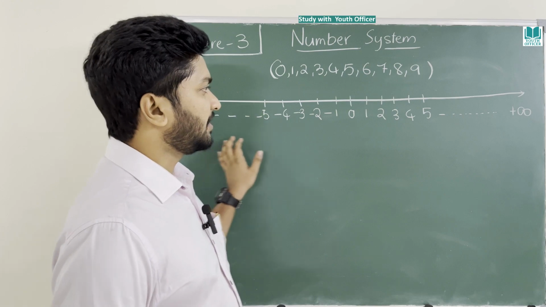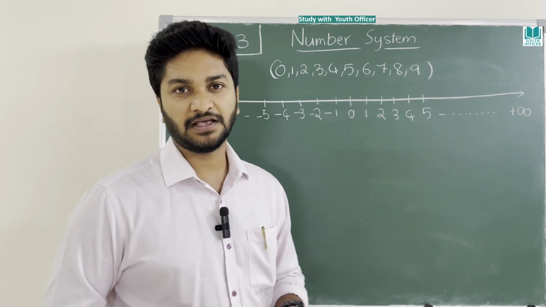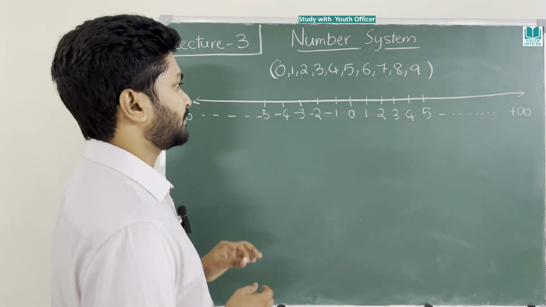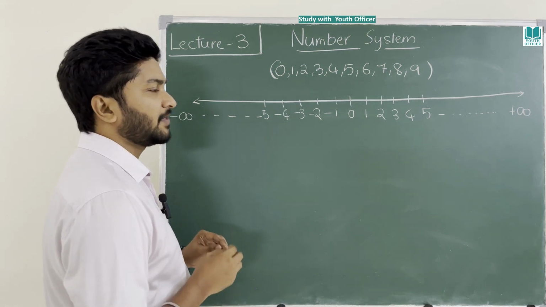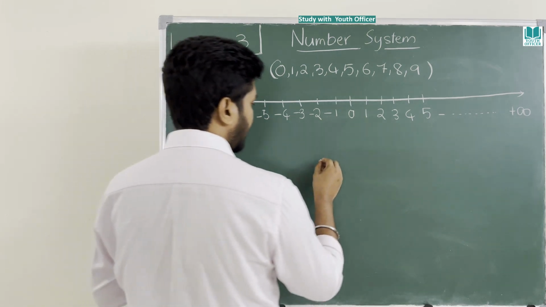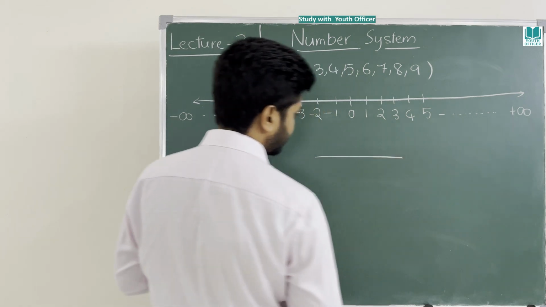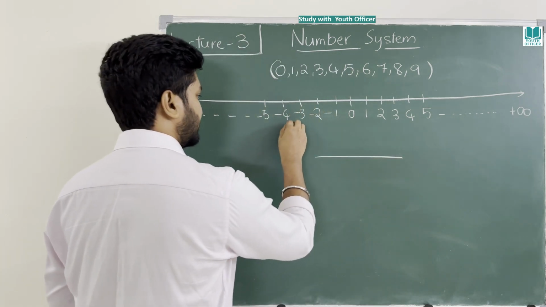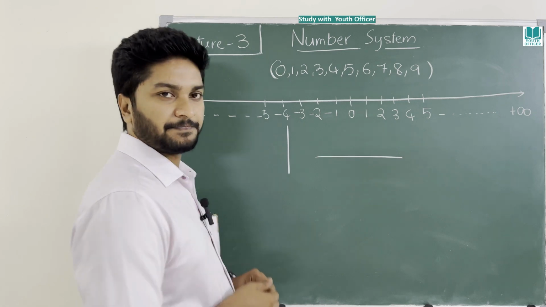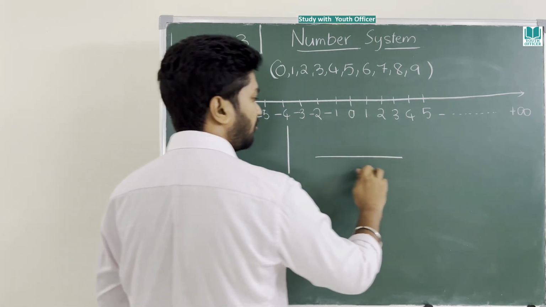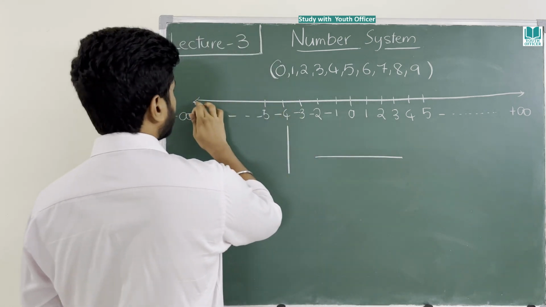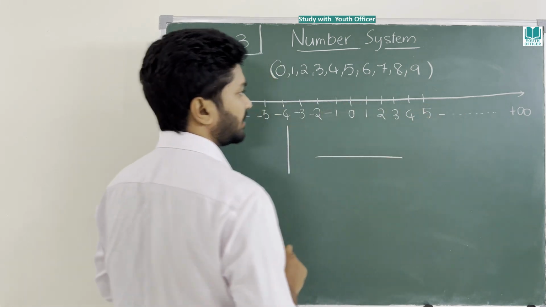But what is the meaning of this? Let me take a second to explain. This is a horizontal line. What is a horizontal line? If you write any line like this, it is a horizontal line. This is a vertical line. What we are using is a horizontal line.